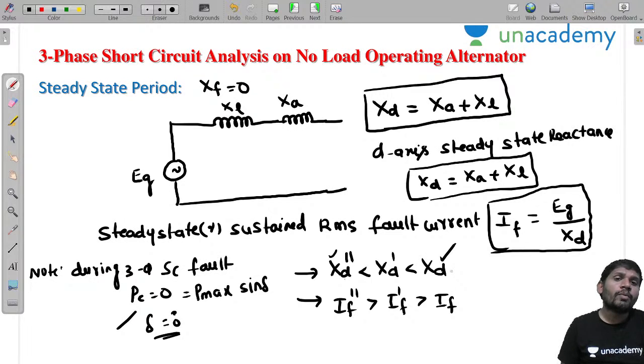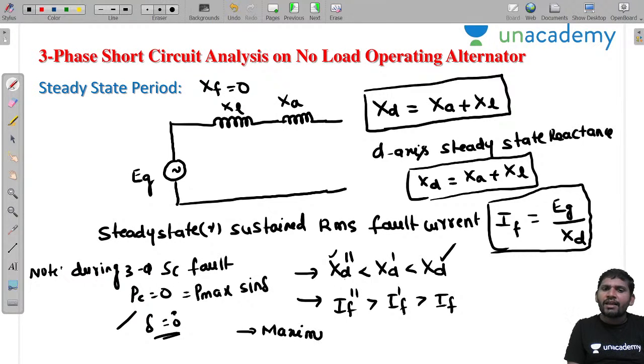Here, two more currents I want to give, sir. Already I explained them in the case of a transmission line. Here also I want to give the maximum momentary current. How can you write this one, sir? I am writing two more formulas here. One is the maximum momentary current. This I already calculated in the transmission lines also.